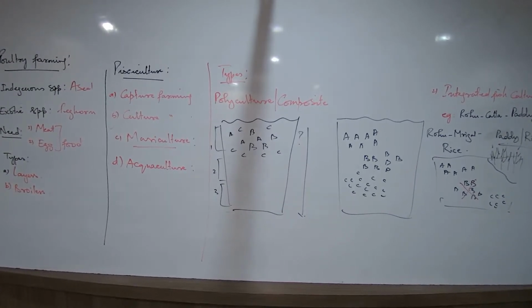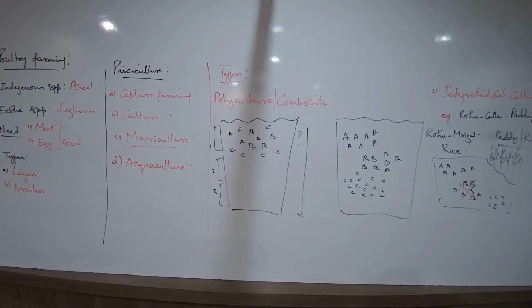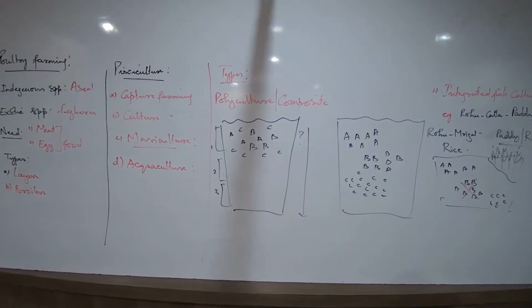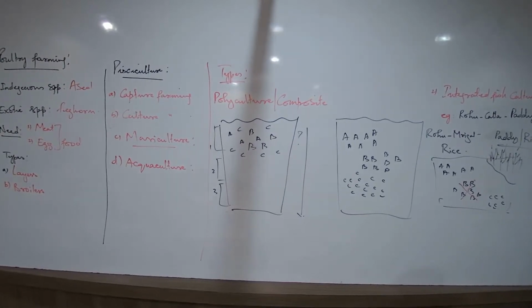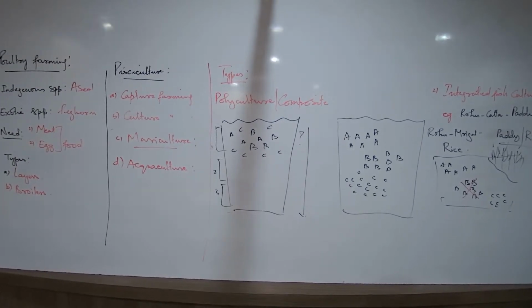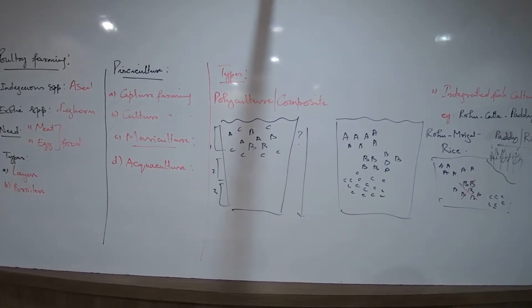Number 2. Complete utilization of nutrients and utilization of water bodies. That itself is explaining the concept. Complete utilization of nutrients. Number 3. I'm giving you 3. You can write any 2.